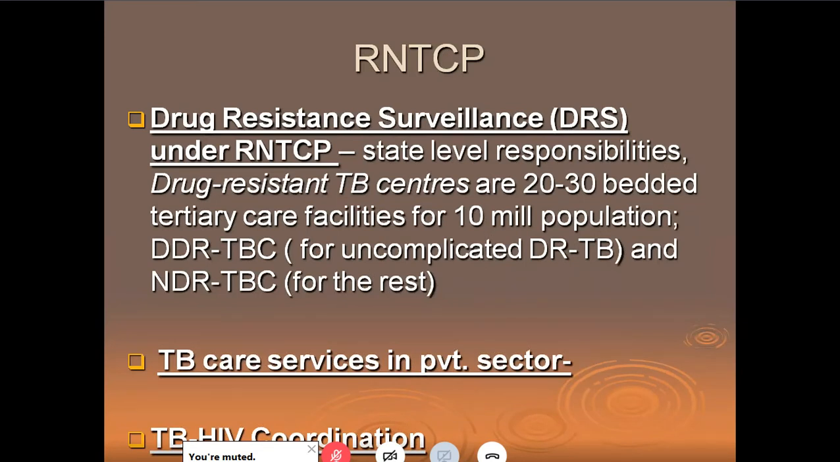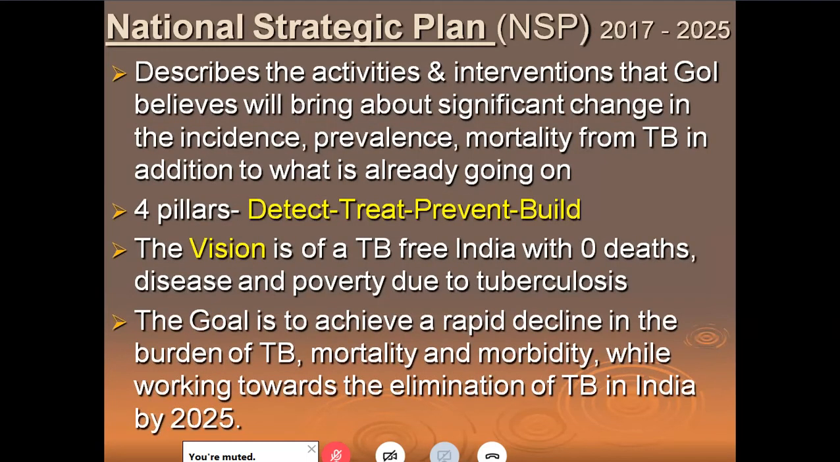Drug resistance surveillance is also going on under RNTCP. TB care services are there in the private sector. The private sector has been roped in. Many private hospitals and doctors are involved in TB care. And TB and HIV coordination is a big thing which is going on because we also have so many PLHIVs in our country. There's a national strategic plan for tuberculosis.